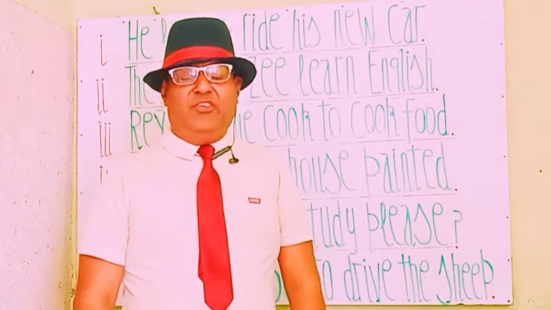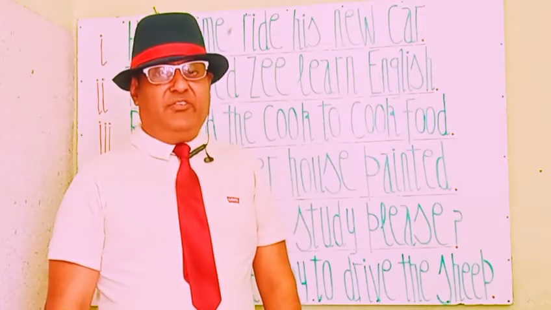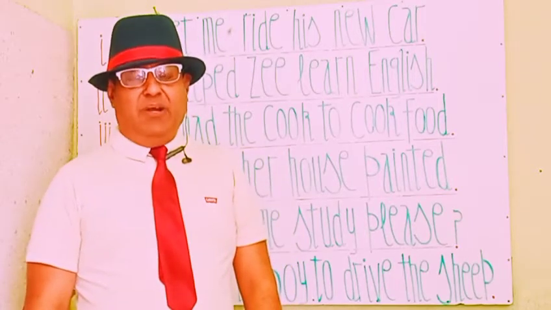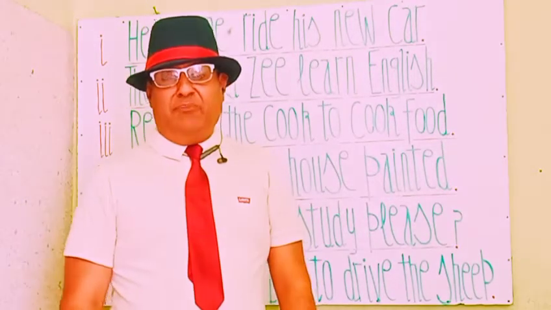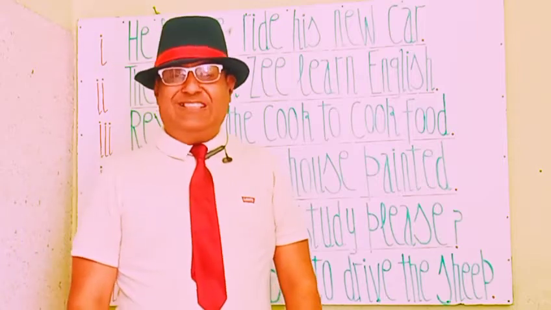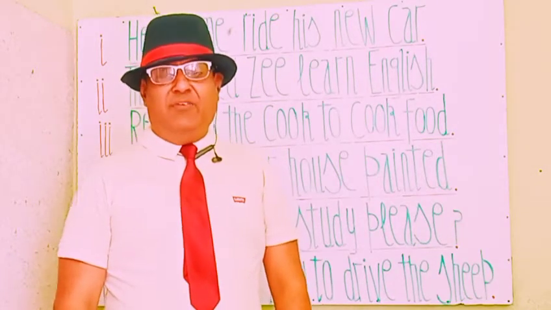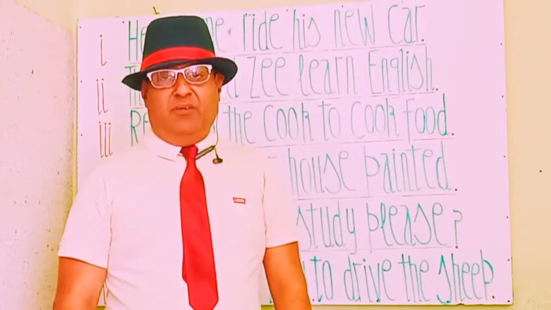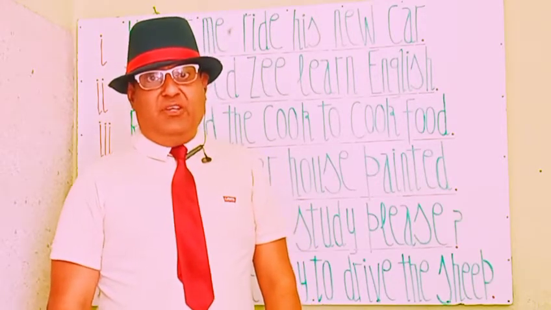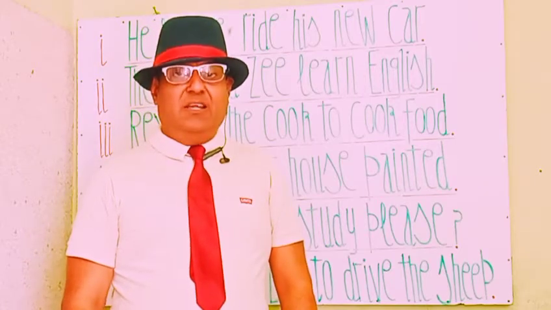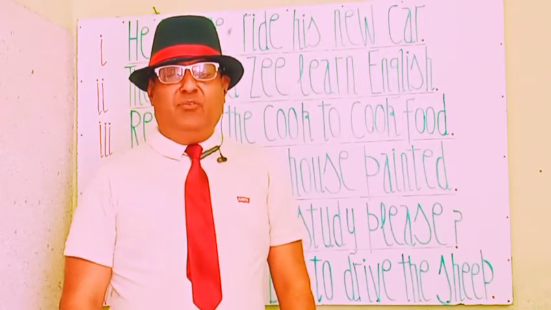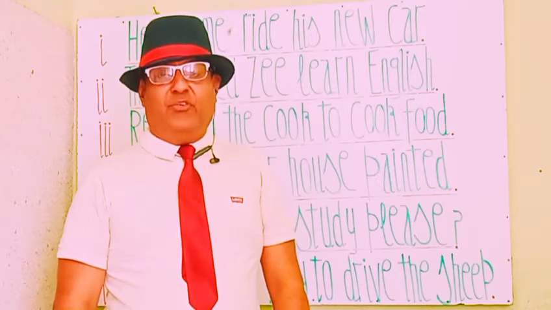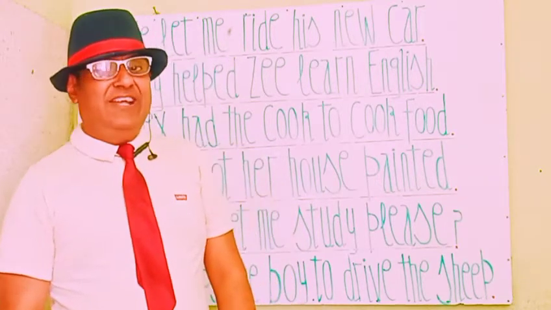So he is the subject here, but he is not himself driving the car. He let me, he permitted me, he influenced me to drive or ride his new car. So this is a beautiful causative verb, let, which is used in this phrase, and let influences me to drive his new car, to ride his new car. Let's see the next phrase.